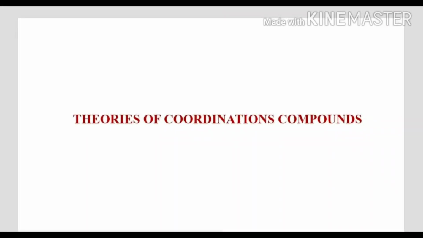In this class we have to learn theories and applications of coordination compounds. Describing the theories of coordination compounds is very essential in understanding the nature of chemical bonding and reactivity. Many theories have been proposed, but some important ones are Werner theory, valence bond theory, and crystal field theory. Werner theory and valence bond theory were proposed earlier, but crystal field theory is a modern theory which has more advantages in rectifying the defects of the old theories.